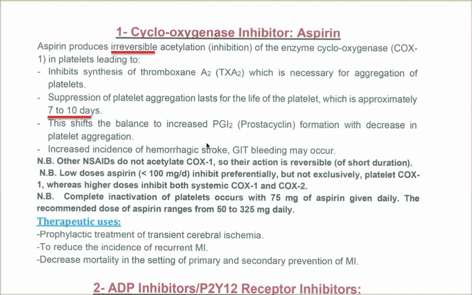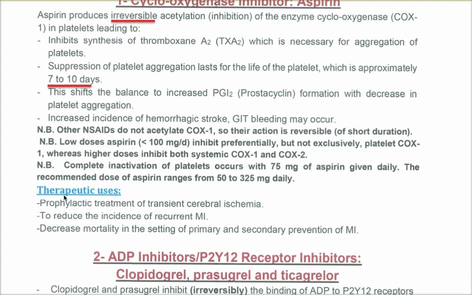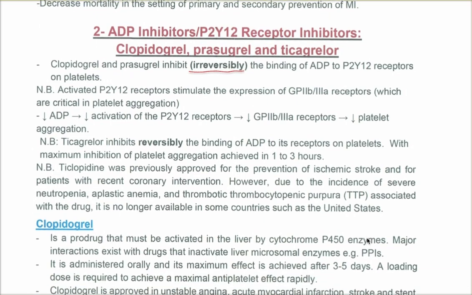So in low doses, it inhibits COX-1 and works as an antithrombotic. In high doses, it will inhibit both COX-1 and COX-2 and work as an anti-inflammatory drug. Low doses are less than 100 milligrams per day. Therapeutic uses of aspirin are prophylactic treatment of transient cerebral ischemia, recurrent myocardial infarction, and decreased mortality in the setting of primary and secondary prevention of myocardial infarction.